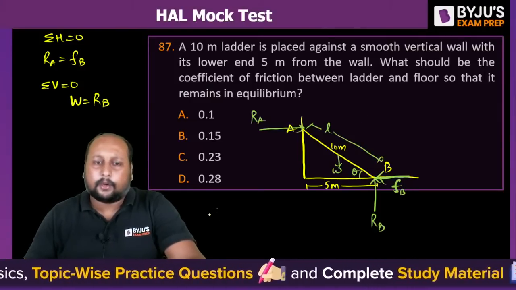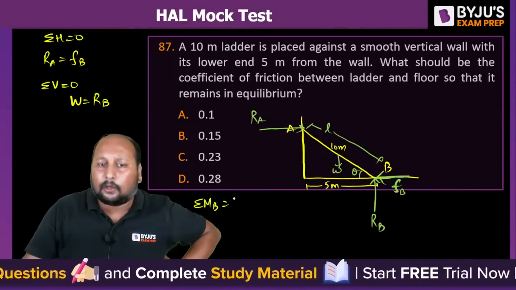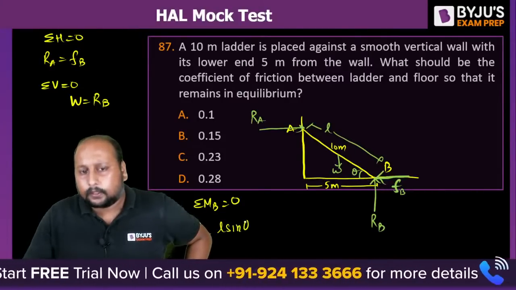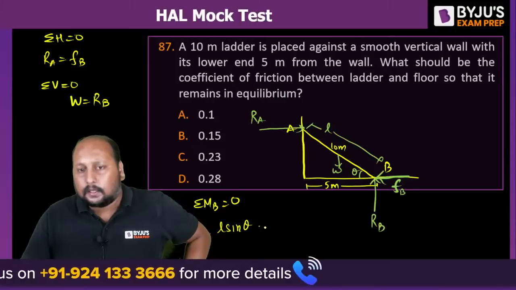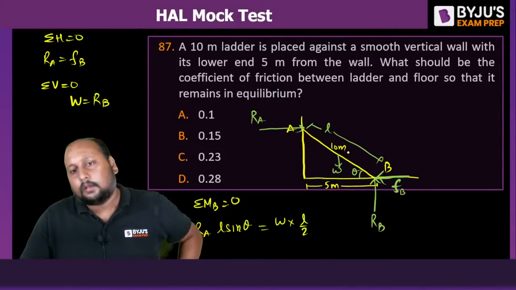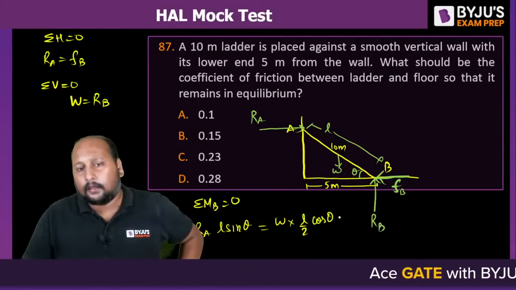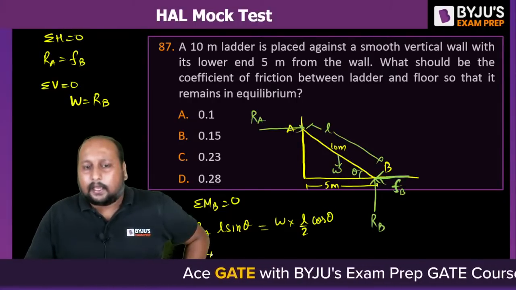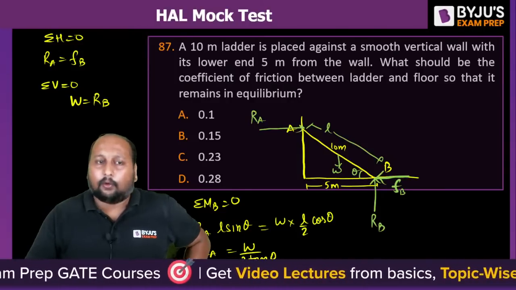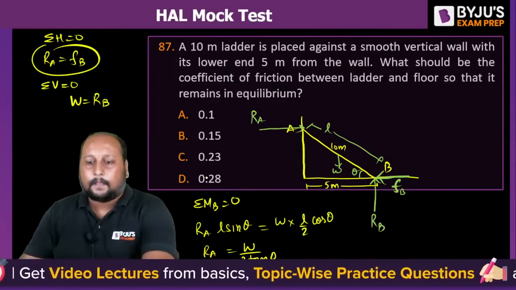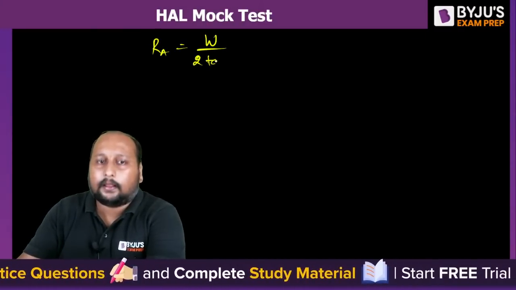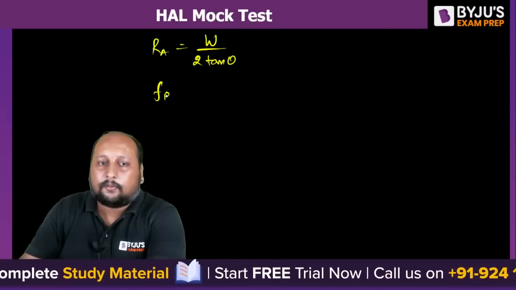If you take moment about point B and make it equal to 0, so RA into L sine theta, right? It is clockwise, and W will create an anti-clockwise, that is equal to W into L by 2 cos theta, right? So from here I can say RA is equal to W by 2 tan theta, and we know that RA is equal to FB. RA is equal to W by 2 tan theta, right? RA is equal to FB.